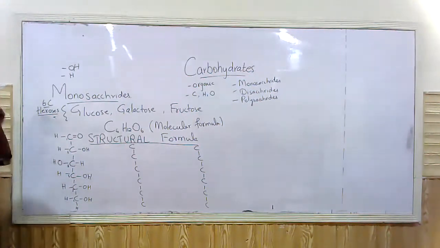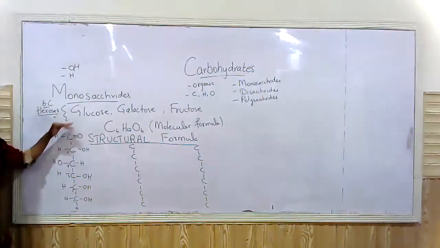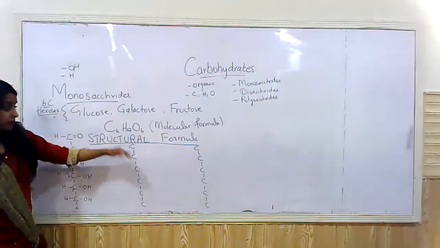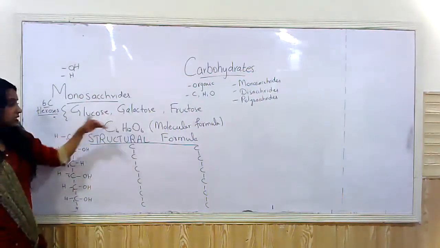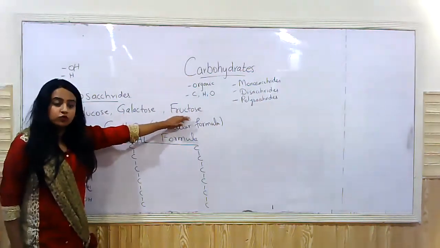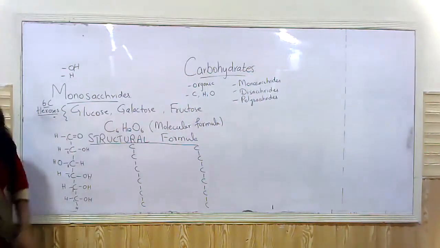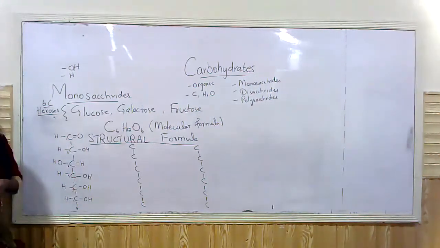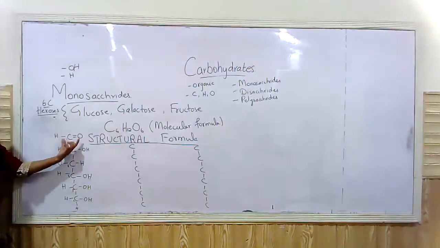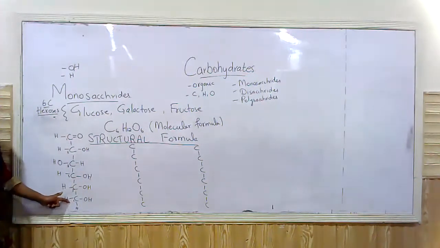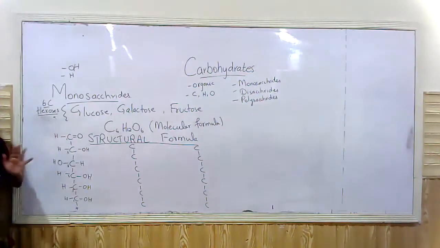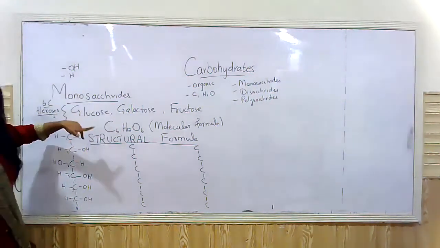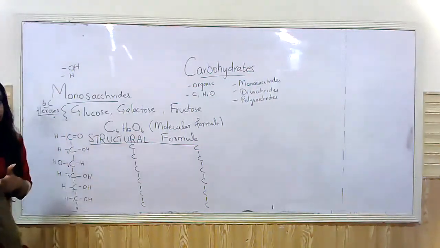I'm repeating this part again. The glucose molecule has the molecular formula C6H12O6, right? In fact, all 3 monosaccharides, glucose, galactose, and fructose, have the molecular formula C6H12O6. The difference occurs where? In the structural formula, right? So, the molecular formula comprises 6 carbon atoms, right? The carbon atoms are bonded with the hydroxyl group and the hydrogen group. Each carbon atom has 1 hydroxyl and 1 hydrogen group, right?